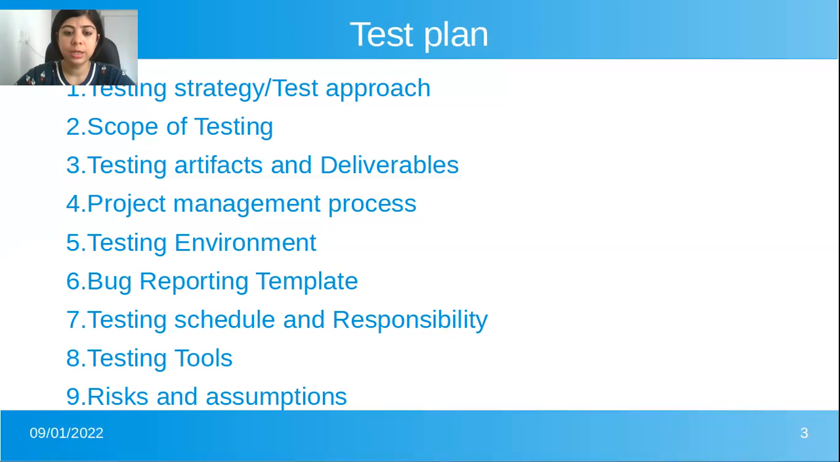So the seventh point is testing schedule and responsibility. In testing schedule and responsibility, for each and every document or each and every testing task, there needs to be a particular defined time, and some particular person should be responsible for performing that action. In that way, the testing can be completed within a specified time period, and the roles are clearly defined to avoid any kind of confusion.